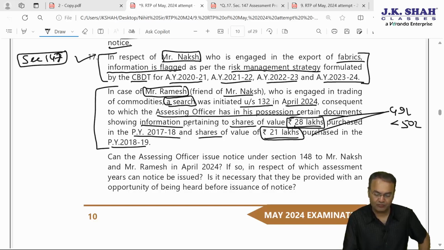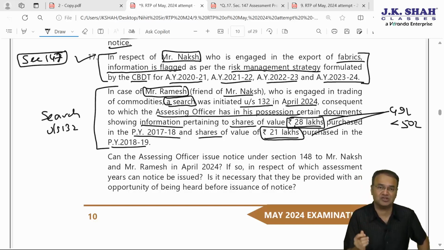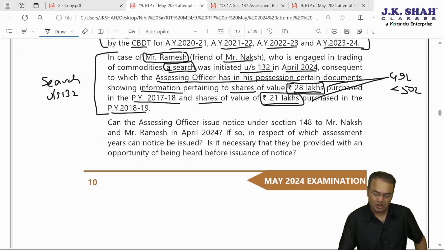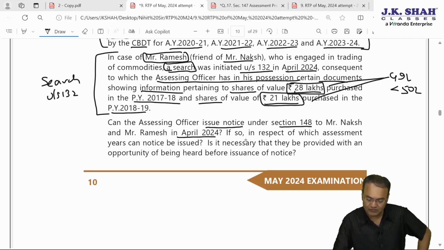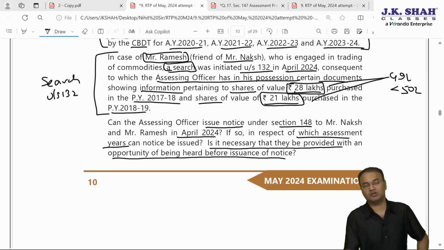Okay, this is the story of Mr. Ramesh, but search has been conducted in his premises under section 132. The story is little different. For Naksh, information was flagged in the system, RMS system of CBDT, whereas in case of Ramesh, search has been conducted. Can the assessing officer issue notice under section 148 to Mr. Naksh and Mr. Ramesh in April 2024? We will see. If so, in respect of which assessment year can the notice be issued? Is it necessary that they be provided with an opportunity of being heard before issuance of notice?